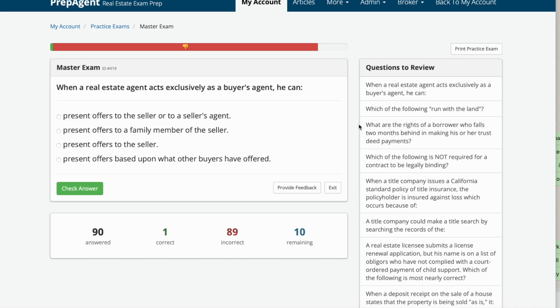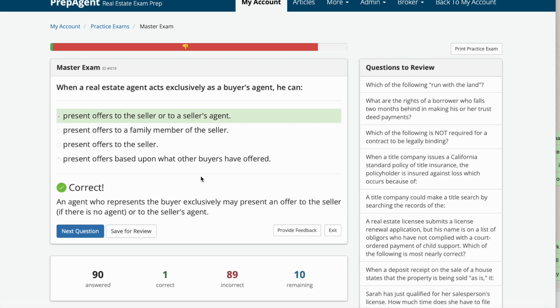When a real estate agent acts exclusively as a buyer's agent, he can A, present offers to the seller or to a seller's agent, B, present offers to a family member of the seller, C, present offers to the seller, or D, present offers based upon what other buyers have offered. And the answer is A, present offers to the seller or to the seller's agent. An agent who represents the buyer exclusively may present an offer to the seller if there is no agent, or to the seller's agent.